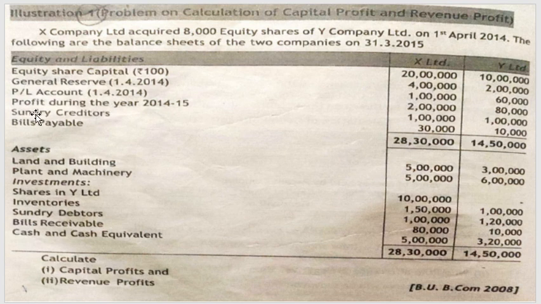2014-15. Sundry creditors, bills payable, assets, land and building, plant and machinery, investments. What is the investment made by the company? It is shares in Y Limited. So shares in Y Limited is being acquired. So that is the investment. So who has acquired? X Limited has acquired shares of the Y Limited. So that is why it is in the column of X Limited. Inventories, sundry debtors, bills receivable, cash and cash equivalent. And they've asked us to calculate capital profit and revenue profit.